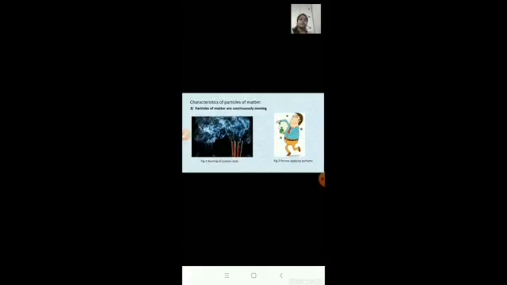The same thing happens in the case of the incense stick. The burning incense stick produces vapors. These vapors move rapidly in all directions and they mix with the moving air particles. Now, if the vapors produced by the incense stick and the particles of air were not moving, then the fragrance could not spread in the whole room quickly. Okay, so from this it indicates that the particles of matter are continuously moving.